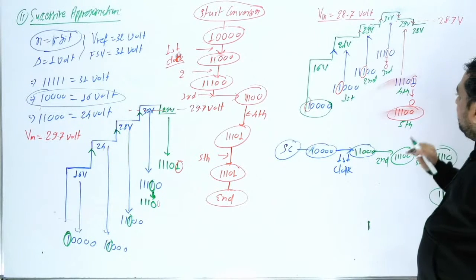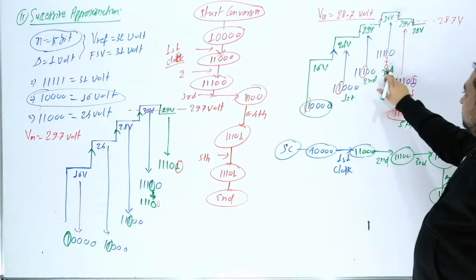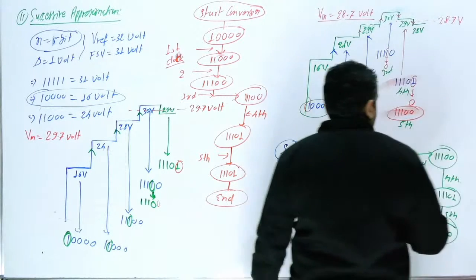11000. Then after second clock you are getting 11100. After third clock, this is 11100. Okay, we did wrong. 111 here already. Previously I had written it correctly. 11100. Then after fourth clock,